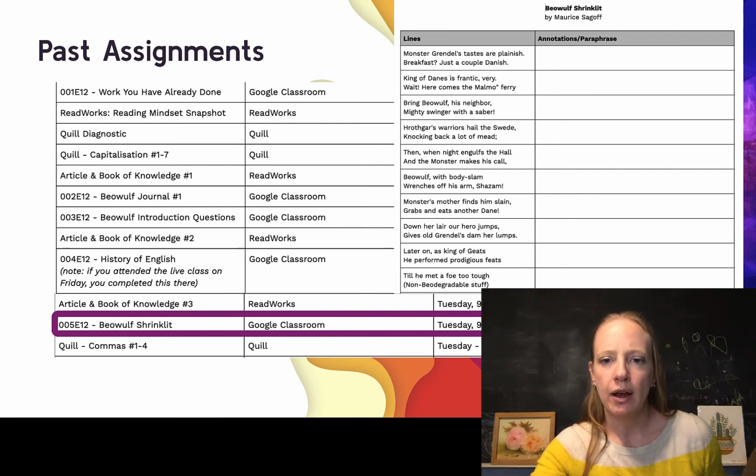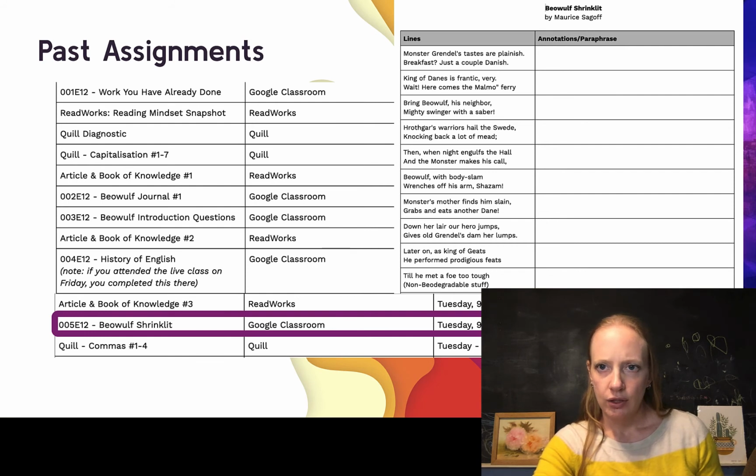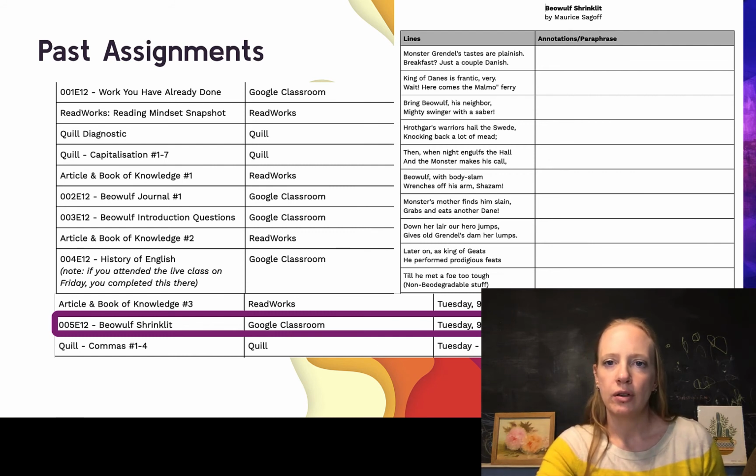And then we talked about, if you go down, mead, which is a kind of alcohol, sort of like a stronger beer, and Hrothgar, the king. What I asked you to do was to go through and just paraphrase each one. So for example, the first one, Monster Grendel's tastes are plainish, breakfast just a couple Danish. So Grendel is a monster and he eats a couple of Danes, Danish people. That's an example of what you could write for the paraphrase.